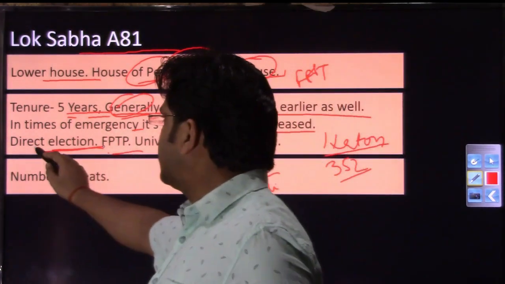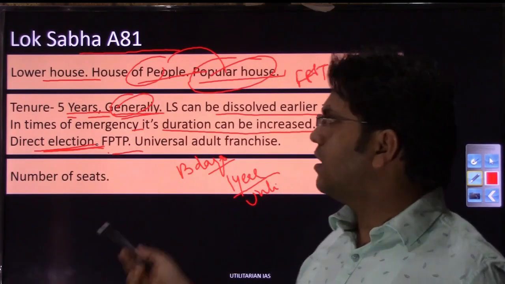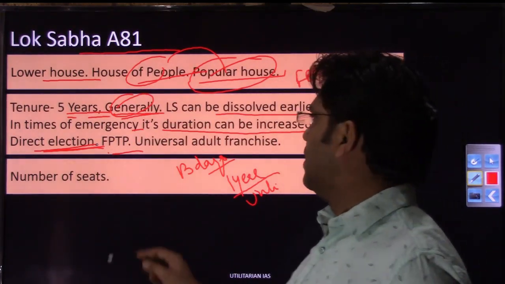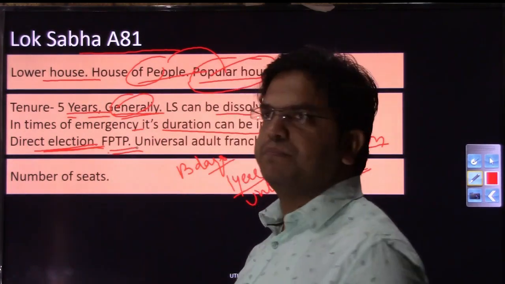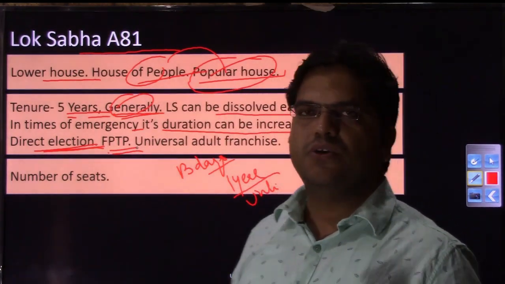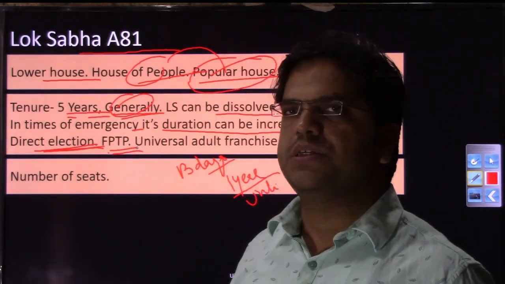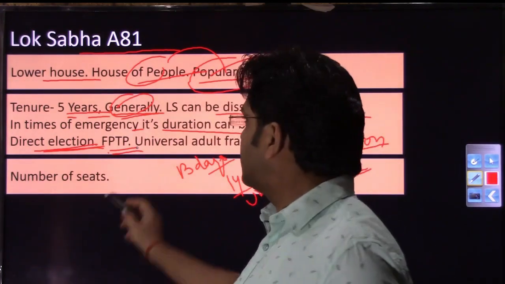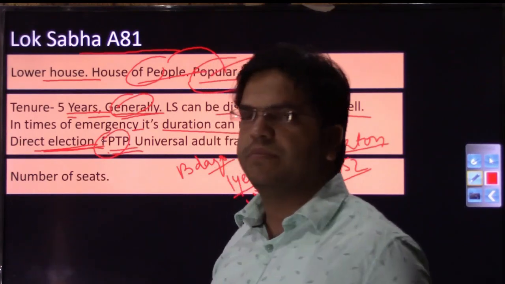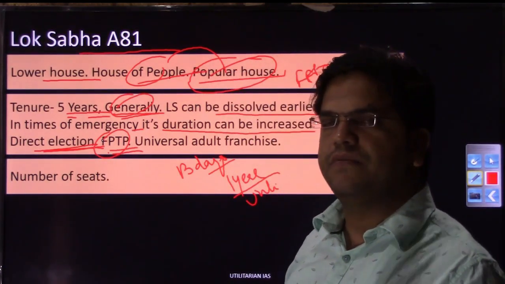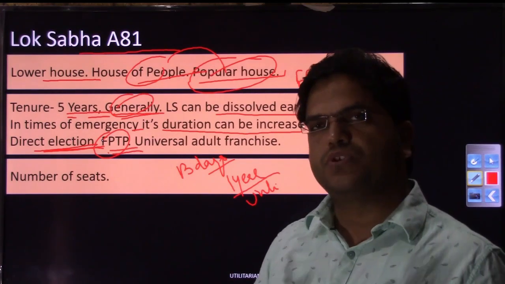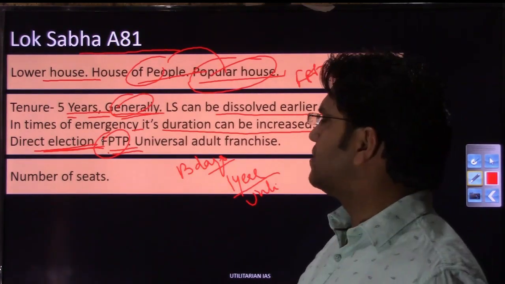Election is direct, meaning the members of this house are elected directly, which we have already discussed. The method used is the first past the post system. In Rajya Sabha, you had proportional representation by single transferable vote.